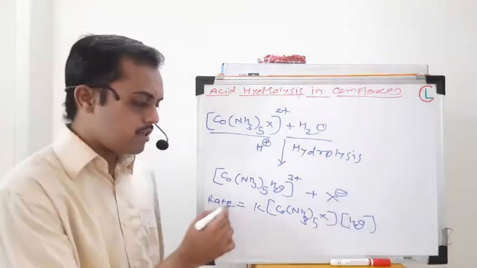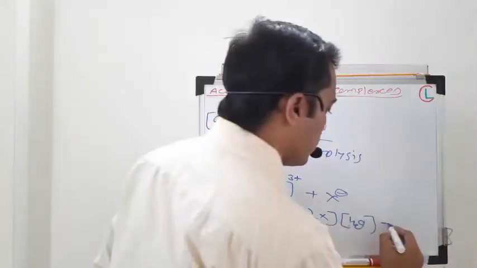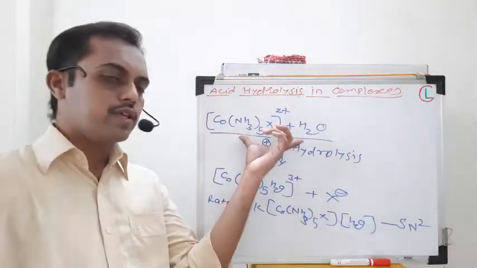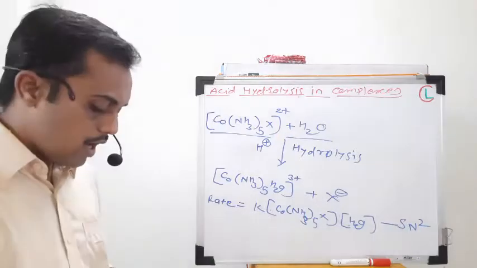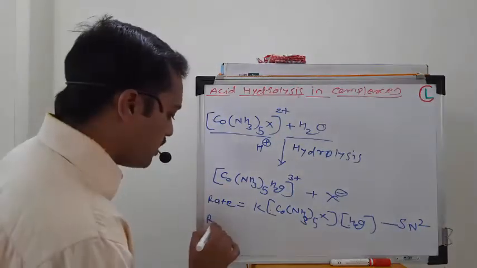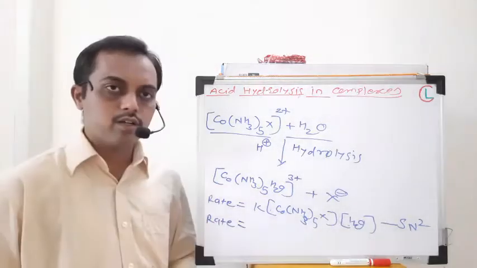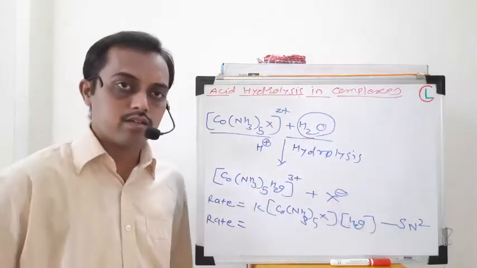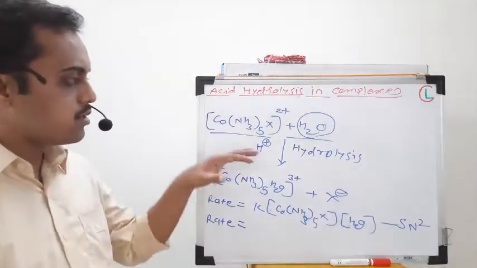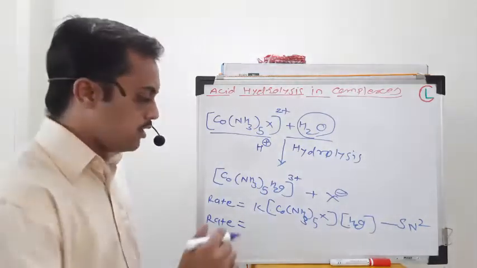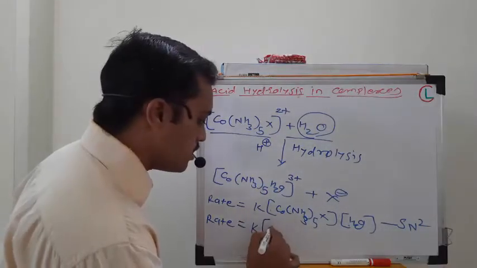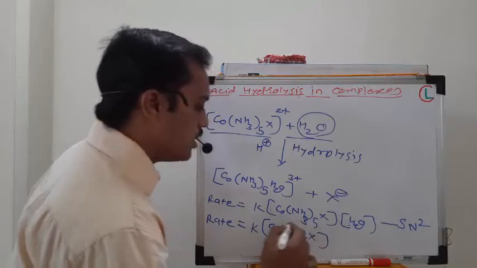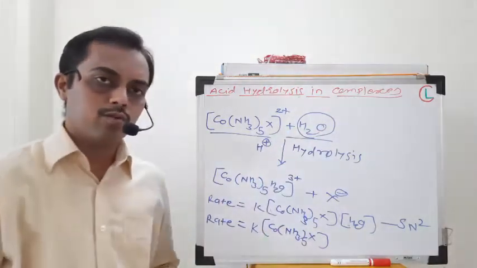So if you consider the reaction to be a second order reaction, that is an SN2 type reaction, then the concentration of both of these reactant molecules will be important. If you think the rate depends upon only one reactant molecule, that is the complex molecule, because you are using the water molecule in very large excess, you can consider this mechanism as a pseudo second order mechanism. In that case the rate equation will depend upon the concentration of the reactant complex molecule only. There will be no consideration of the concentration of water, because it is taken in large excess.